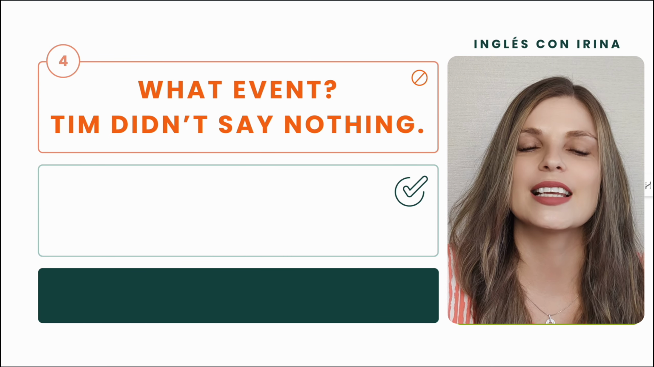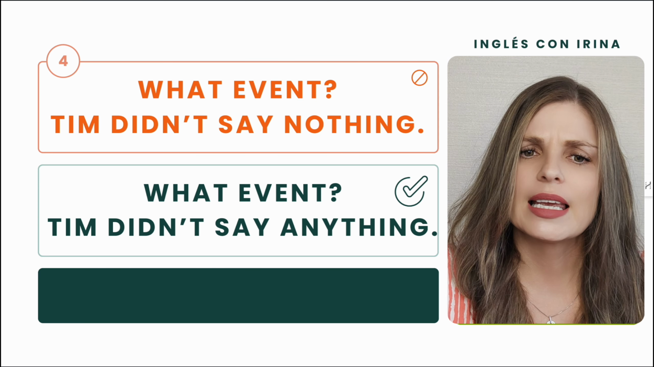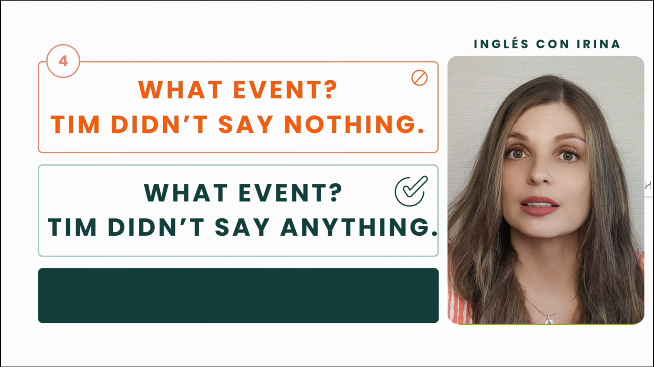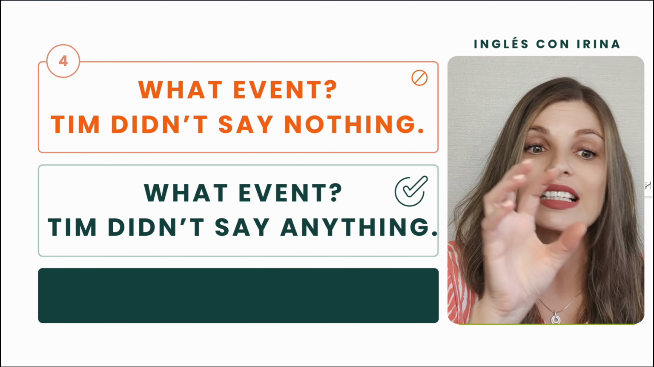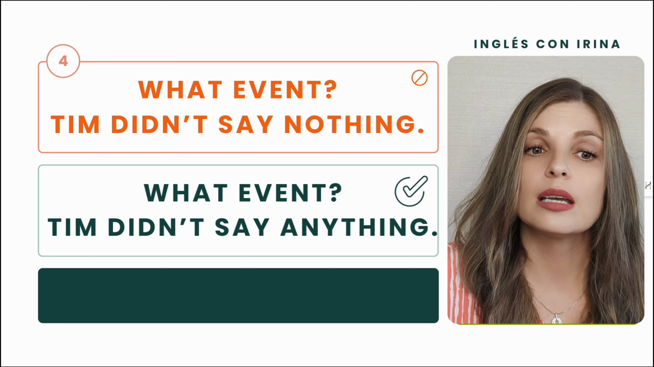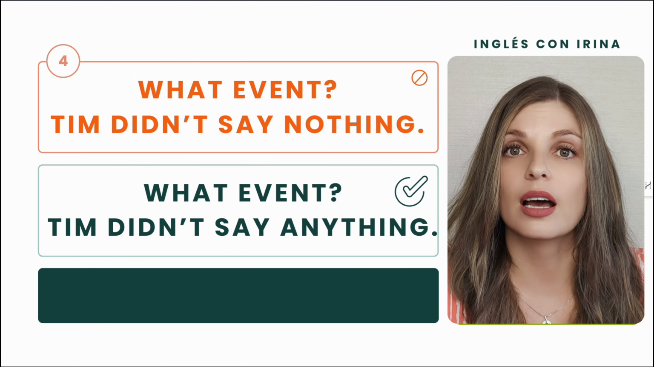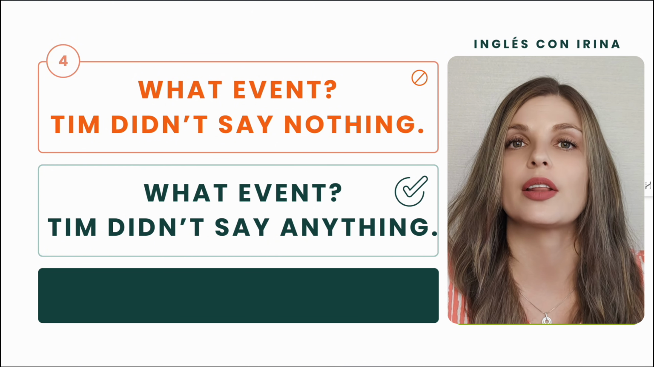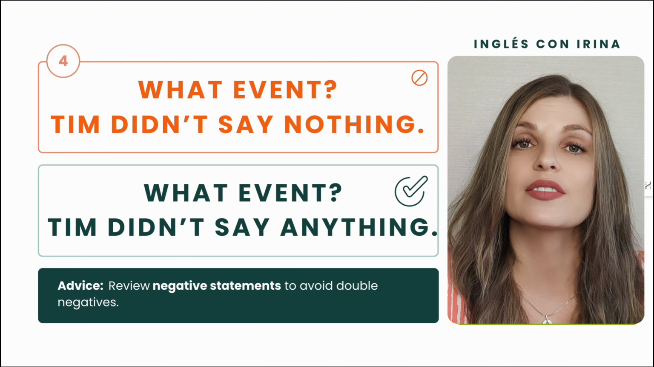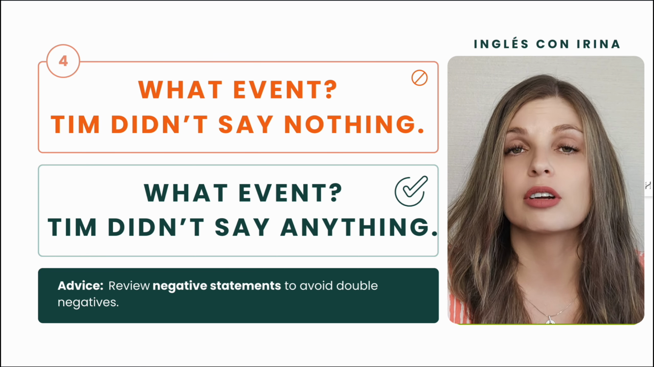How would you correct the sentence? 3, 2, 1. What event? Tim didn't say anything. So this is one of the ways how we can correct the sentence, because also we could remove didn't and leave nothing, right? So we would say, what event? Tim said nothing. Tim said nothing. It's always one negative per sentence. If this grammar is troubling you at the moment, I recommend you to review negative statements in English to see how the negative sentences are created.